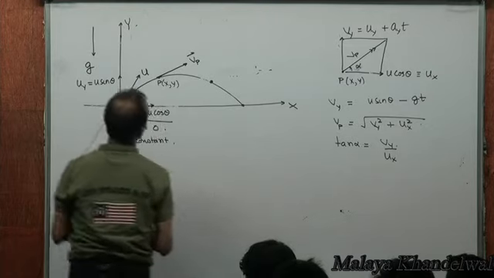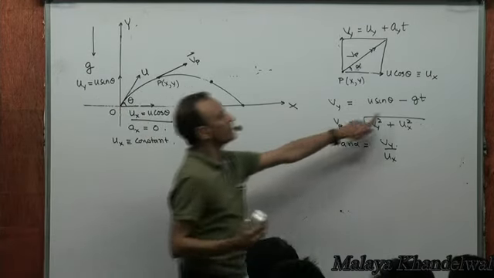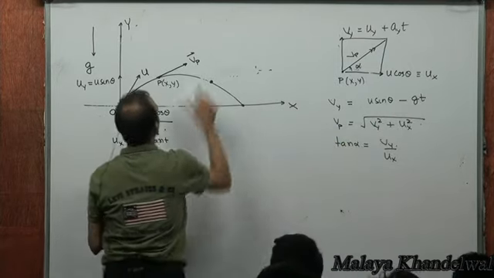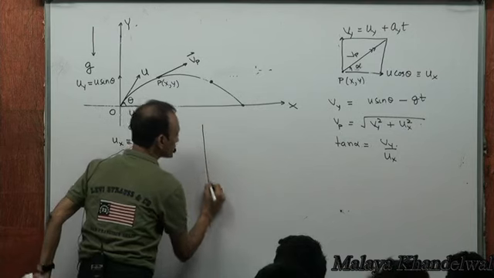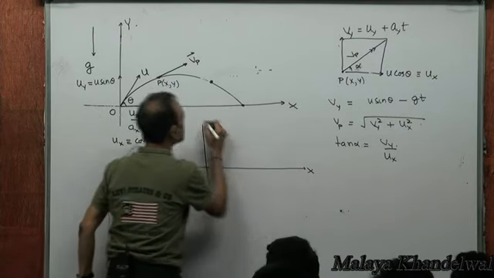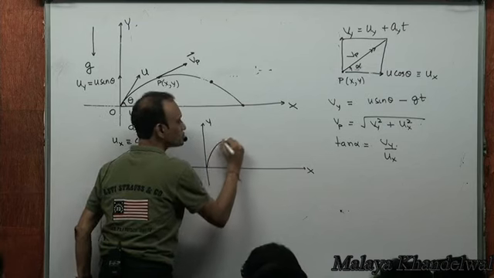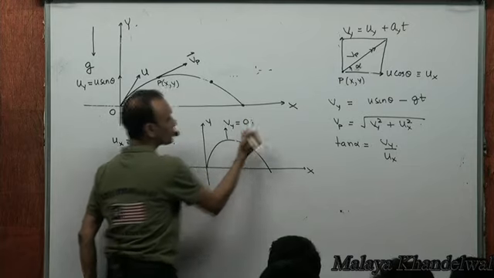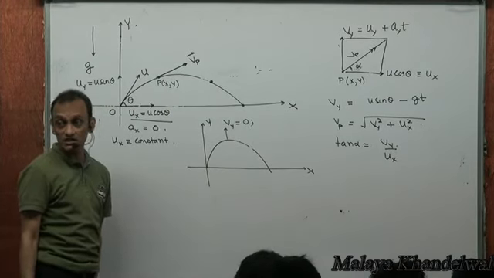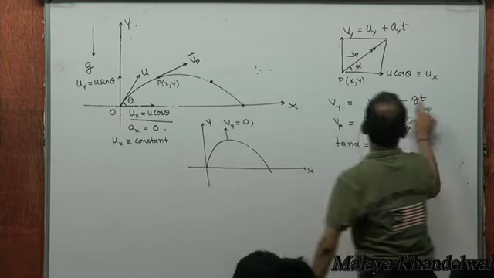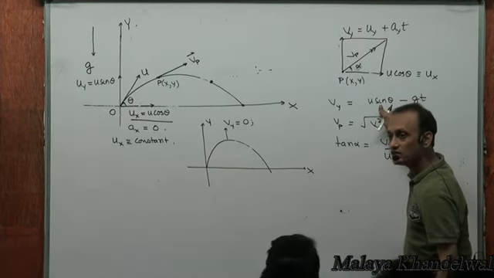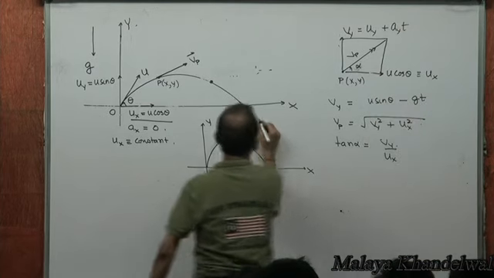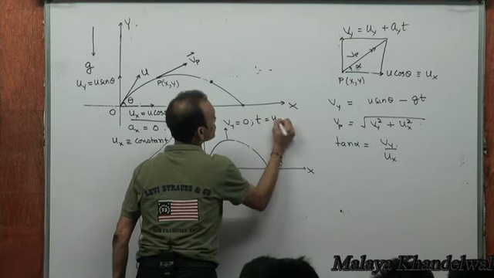Now, look, do you see that the vertical velocity is decreasing with time? As t increases, Vy decreases. That means you would expect at some instant of time the vertical velocity to have become 0. So Vy is 0 at t equal to u sin theta by g. Yes or no?